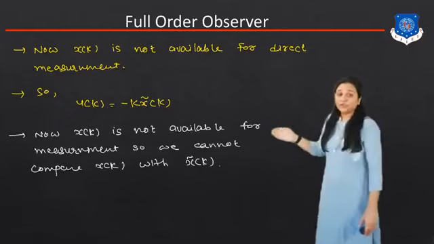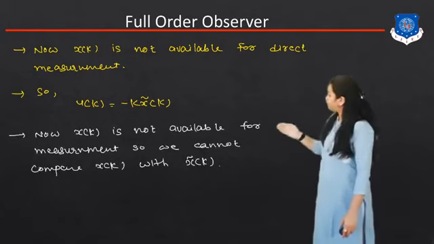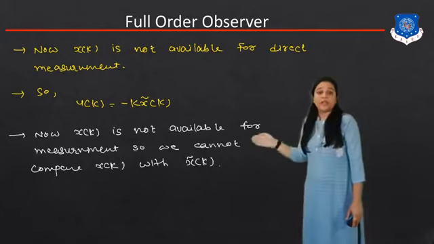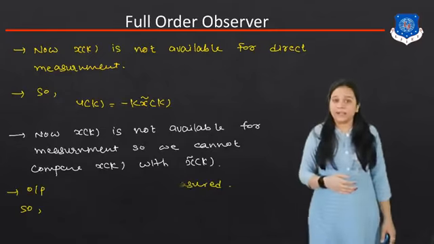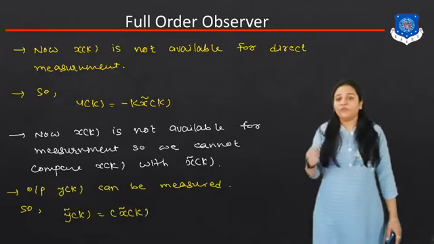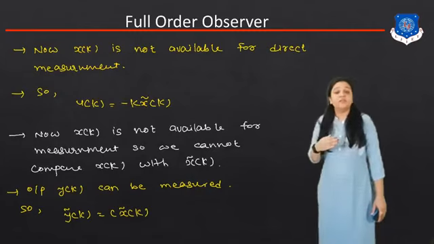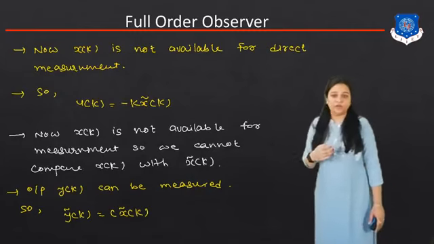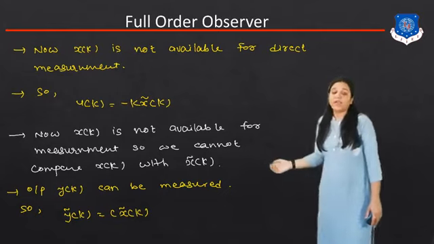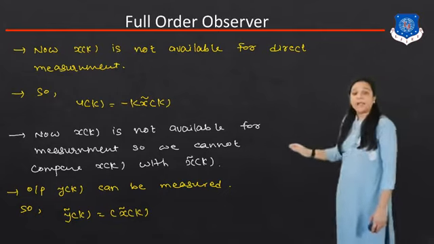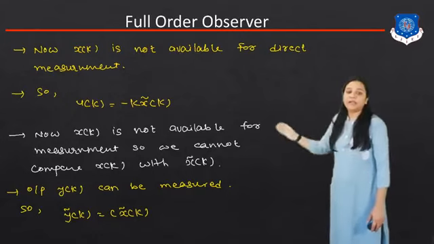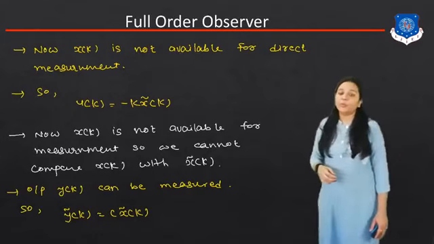So now x of k is not available for the measurement, so we cannot compare x of k with the x tilde k. So now output y of k can be measurable. Okay, we can easily measure the output y of k. So we can write the equation y tilde k is equal to c x tilde k. So this is the output equation.